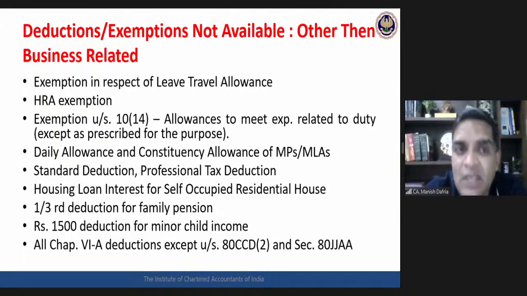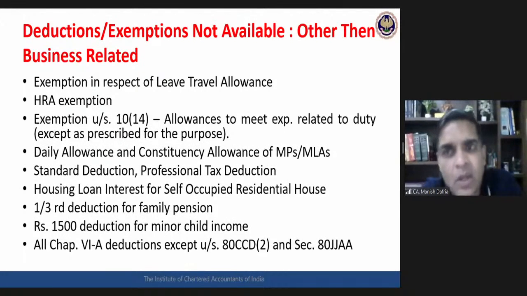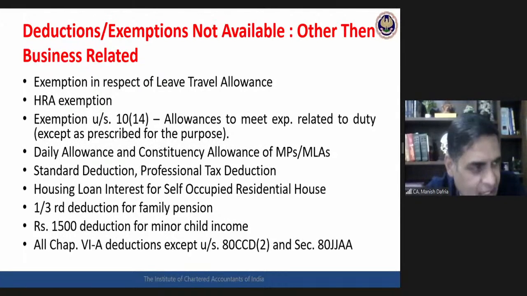LTA not allowed, HRA exemption not allowed, housing loan interest up to 2 lakhs deduction is not available. All chapter 6A deductions would not be available except 80JAA and 80CCD(2). This is the first list, which is more important. Theoretically speaking, there are other disallowances also, but this is more important practically speaking. So that's why I created a separate list of these items.